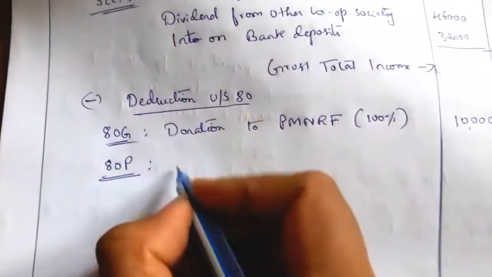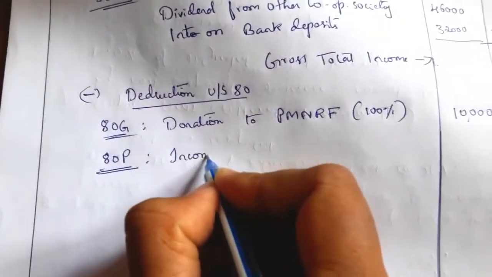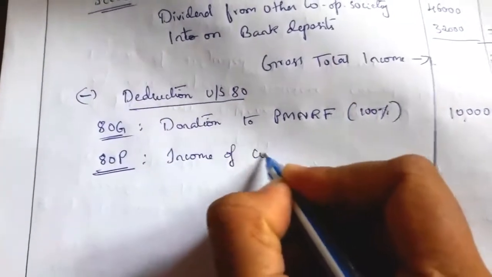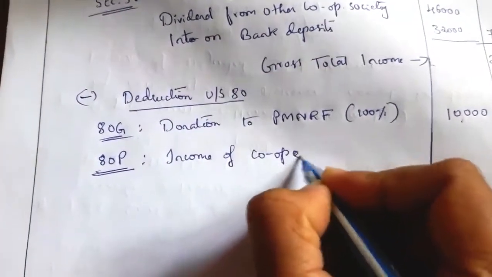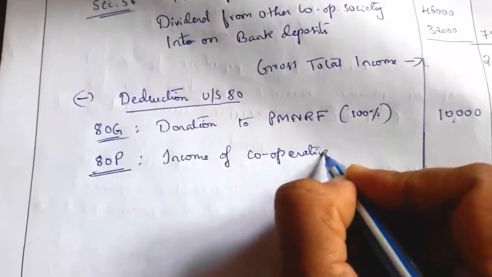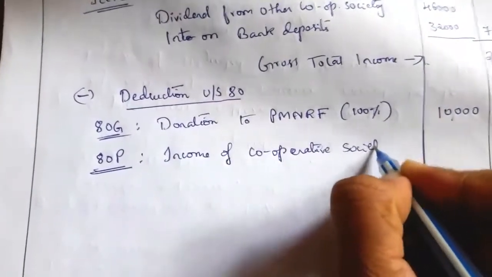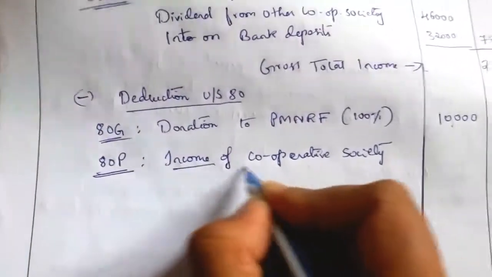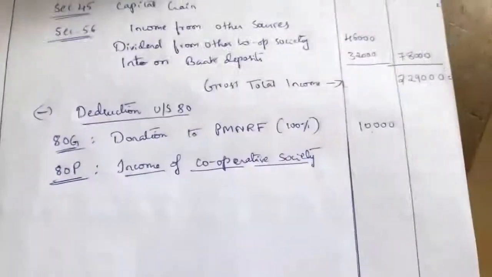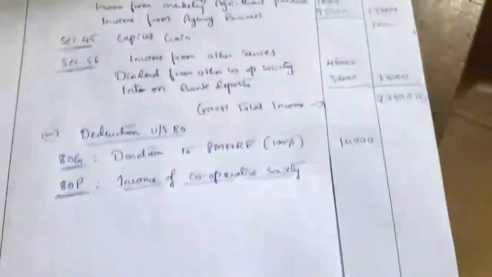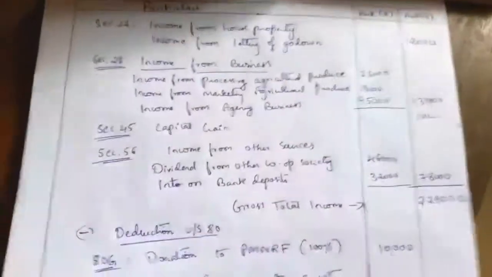The next deduction, an important deduction in the assessment of cooperatives, is the 80P deduction. It relates to income of the cooperative society. So here we have to write all the income relating to the cooperative society.